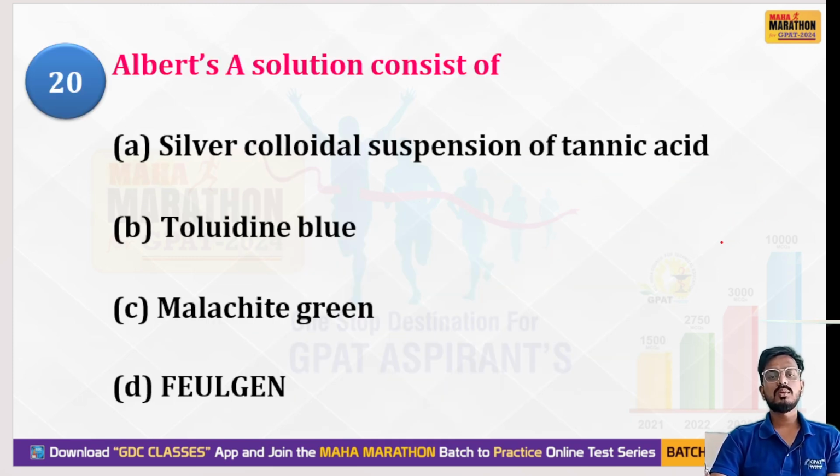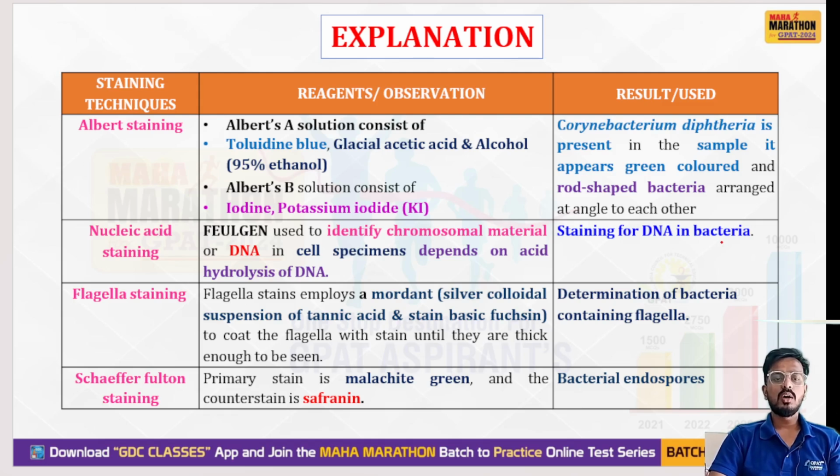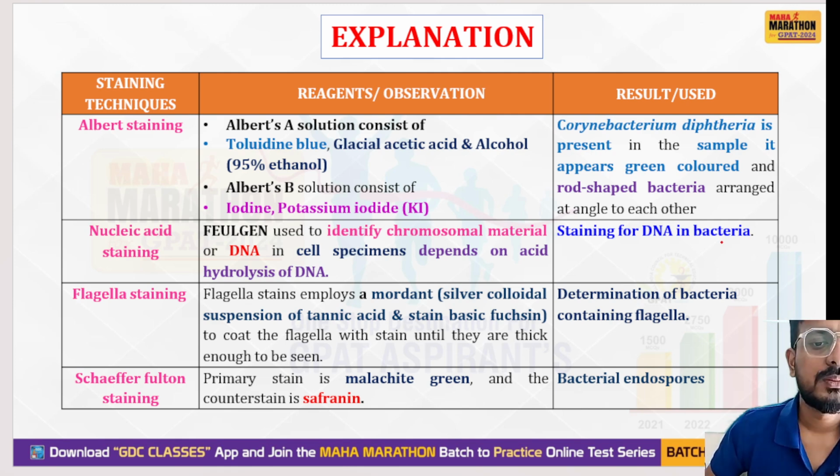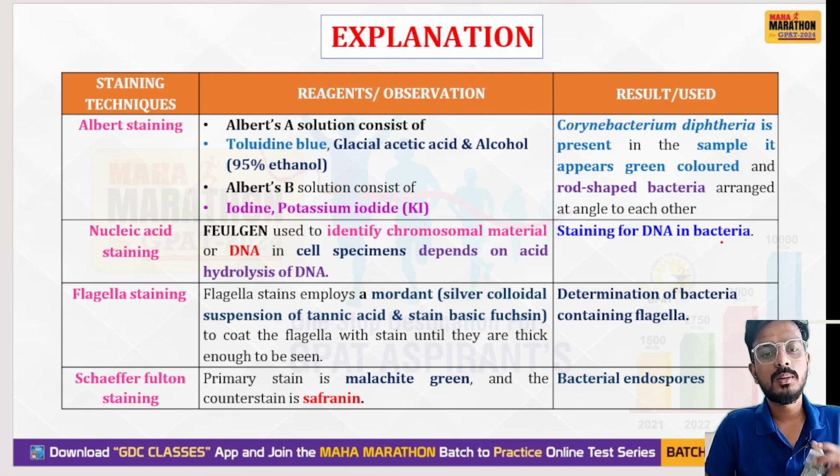Okay, let's move to the next question. Next question: Albert's A solution consists of what? Options are silver colloidal suspension of tannic acid, toluidine blue, malachite green, Feulgen. So what does Albert A solution contain? Your right option is toluidine blue. Albert staining uses two solutions, Albert A and Albert B. Albert A solution consists of toluidine blue.